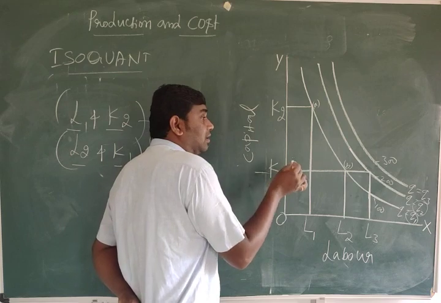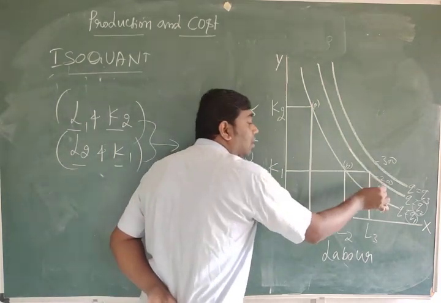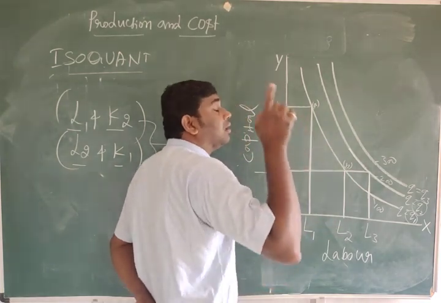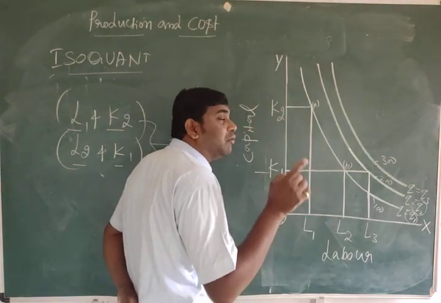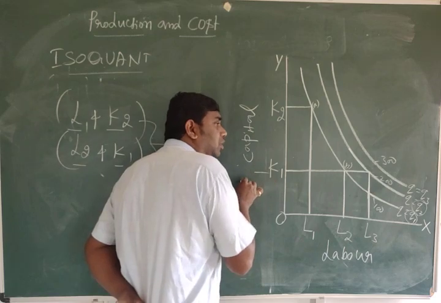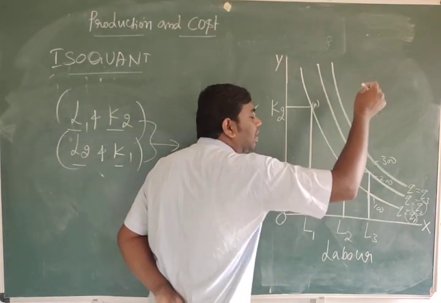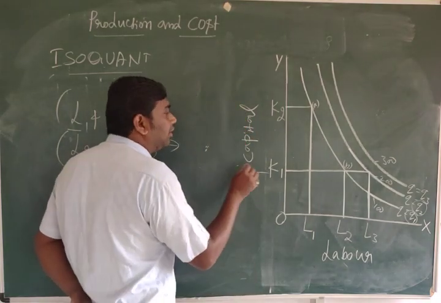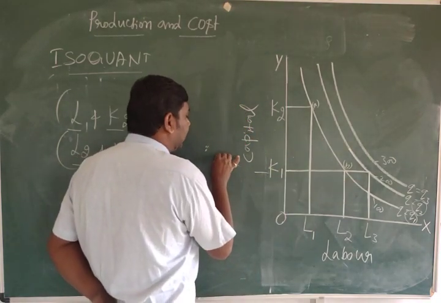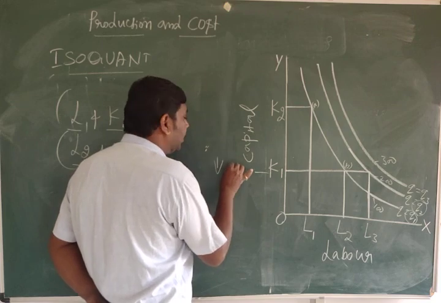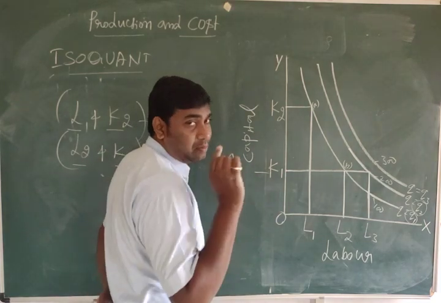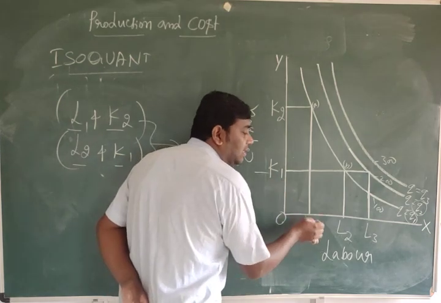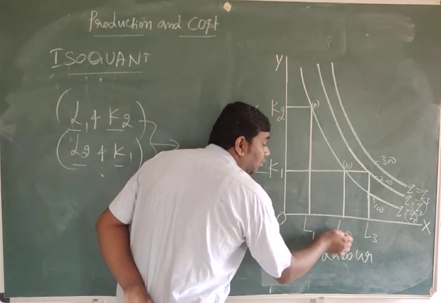That means to get more commodity, to produce more units of output, we should decrease few units of one input and increase few units of another input. We are keeping capital constant and increasing only labor from L2 to L3.